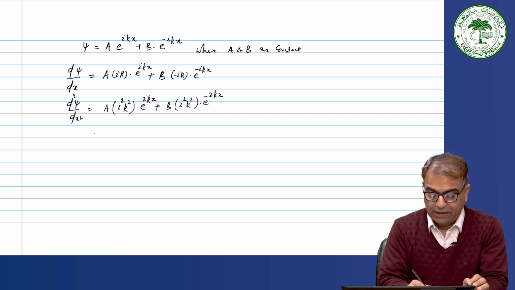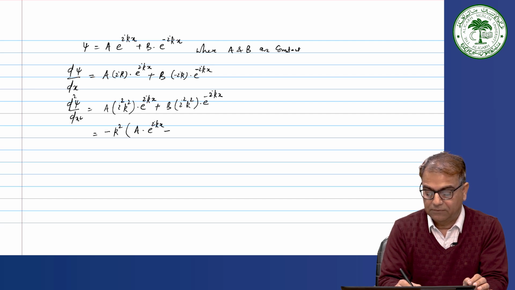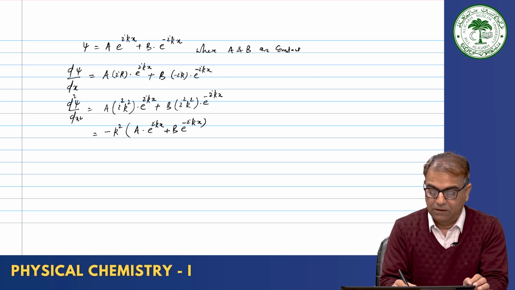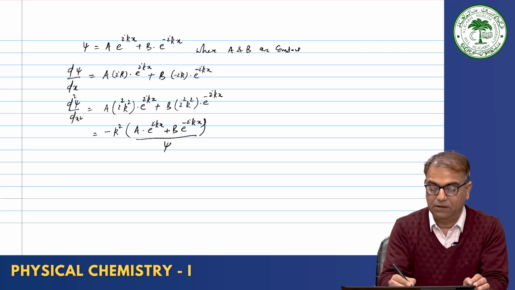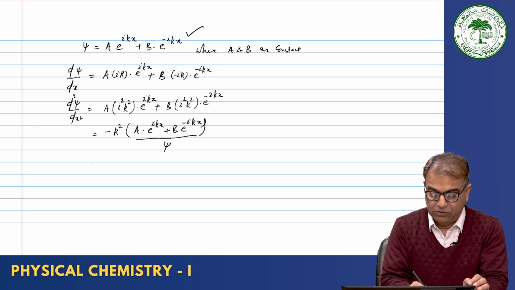Okay. And if i square is minus 1, so I write minus k square is common, then you have a exponential i k x plus b exponential minus i k x. So, this is what? This is actually psi from here. So, you get the equation back.